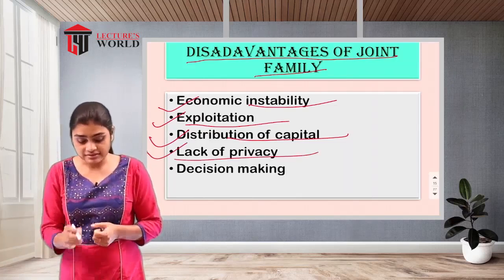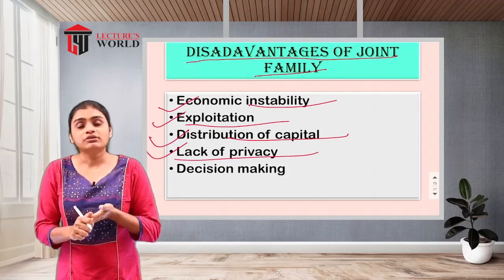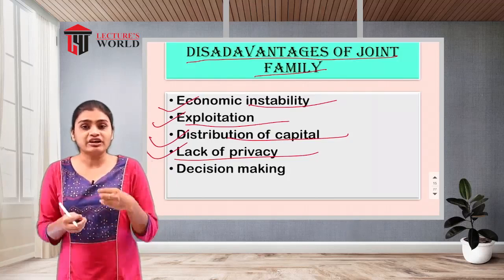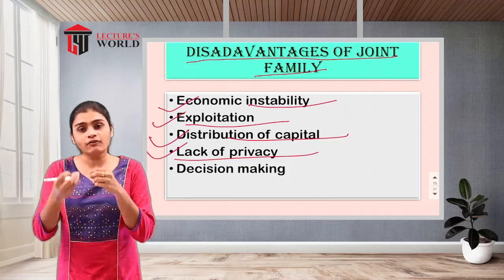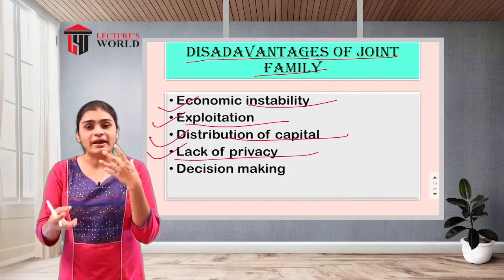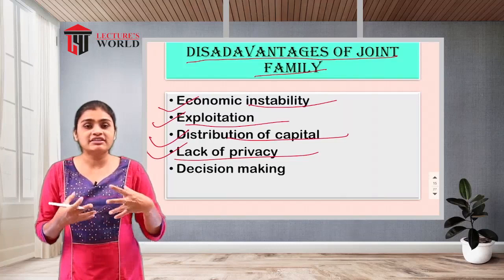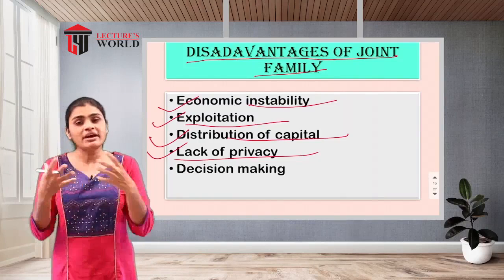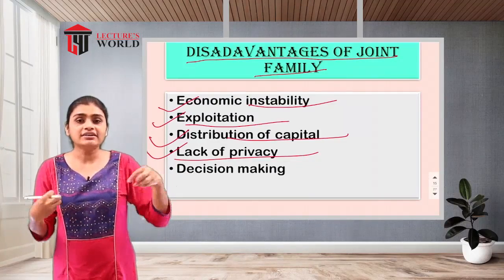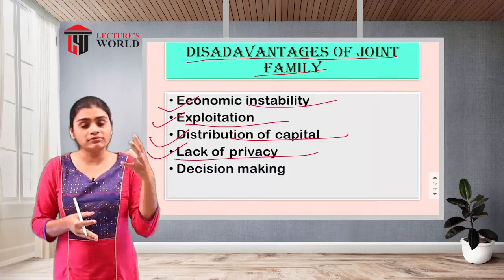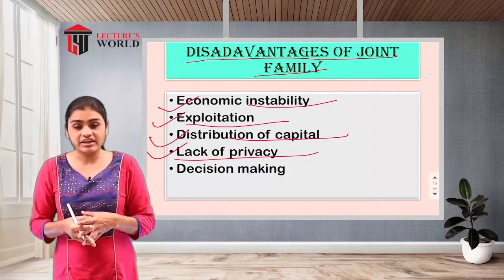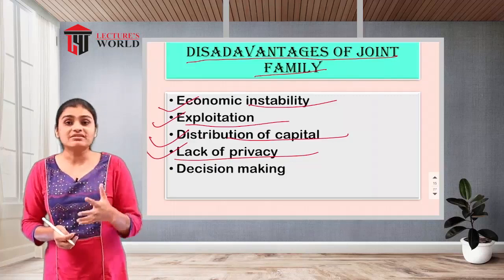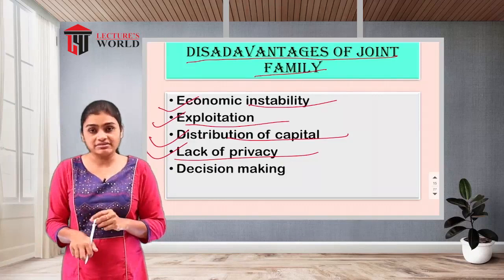Then the next is lack of privacy. In this type of family, the married couple will not have much time to talk with each other. If they want to talk with each other or spend some personal time together, they will need a space, and they are not going to get that space in this type of family, because so many family members will be there, and all the time they will be crowded with other family members. Because of that they won't get time to talk with each other, and they will not get personal space. So the lack of privacy will be there.